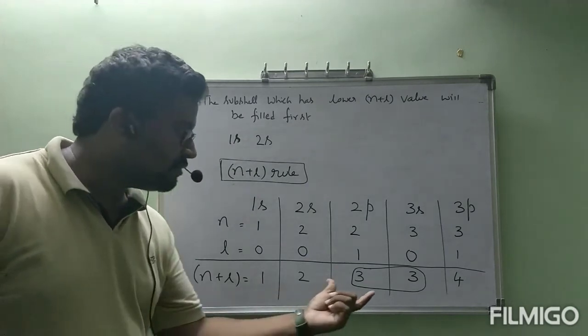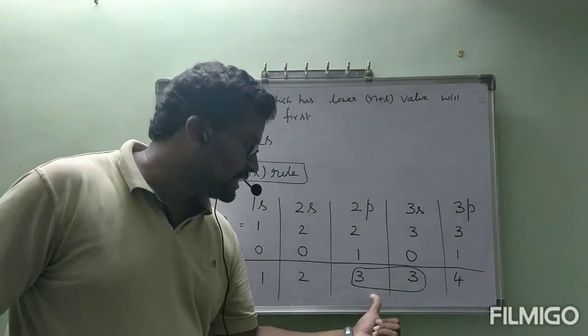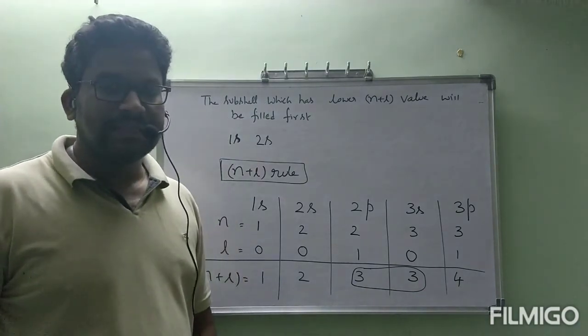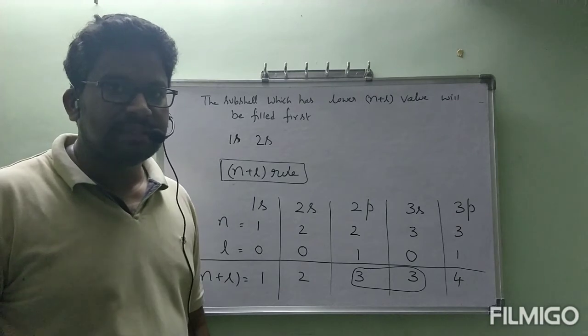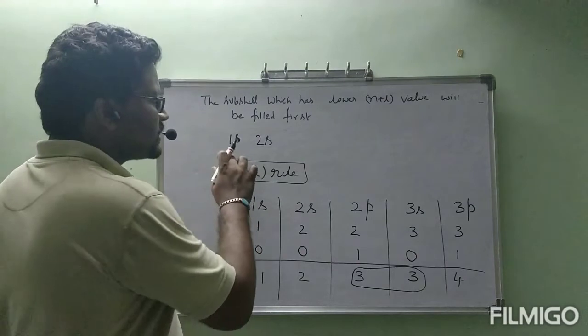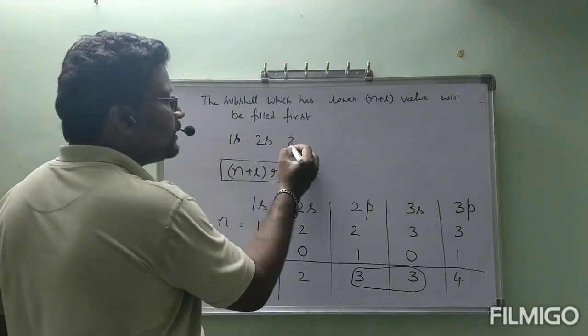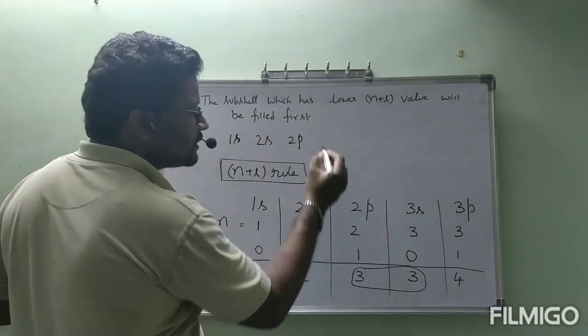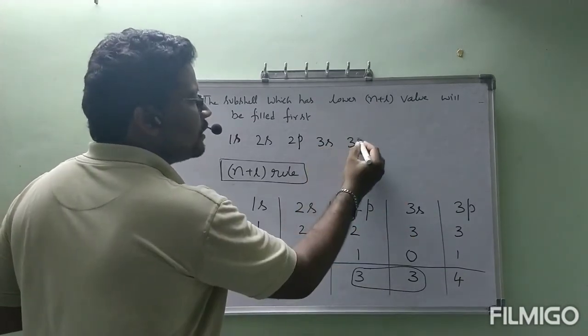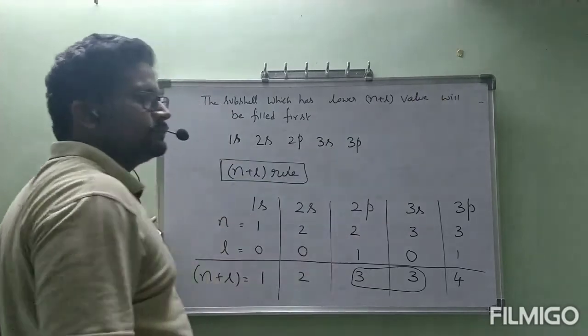But if you have subshells with the same N plus L values, then we will select the subshell with lower N value first. That's why the next subshell is 2p, after that 3s, next 3p, like that keep on going.